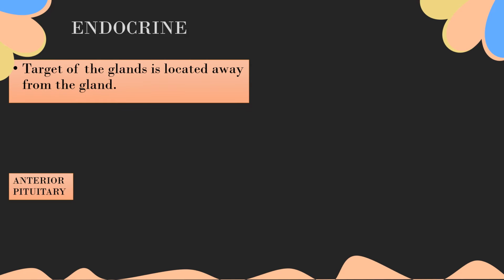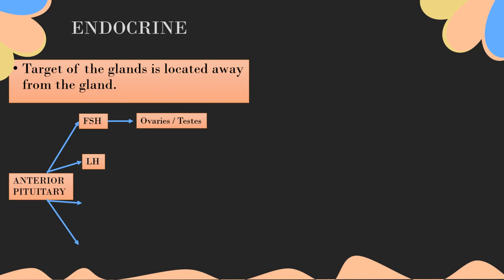Endocrine, and the target of the glands is located away from the gland. For example, the anterior pituitary, which is the adenohypophysis, is located in the brain, and it secretes FSH, follicle stimulating hormone, and that hormone targets ovaries and testes. And LH, luteinizing hormone, targets ovaries and testes as well.